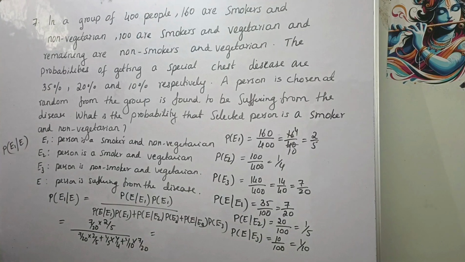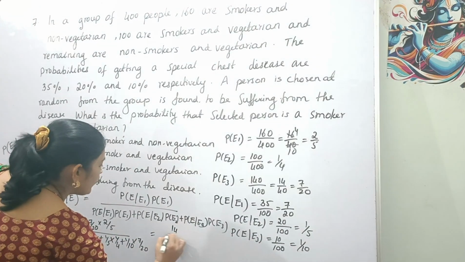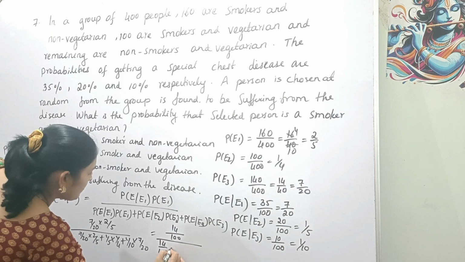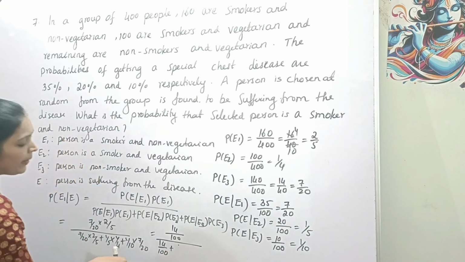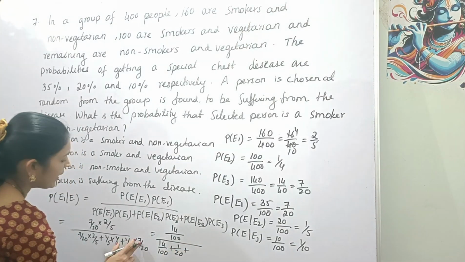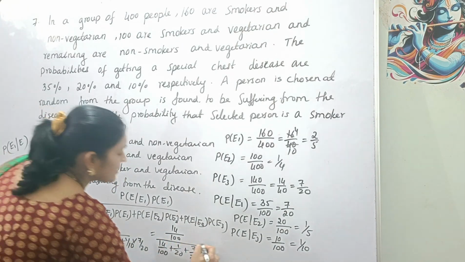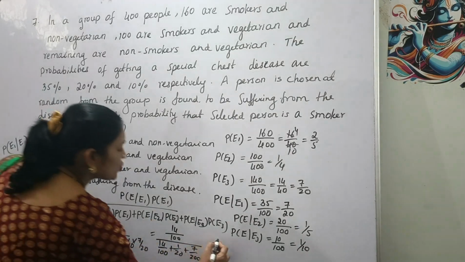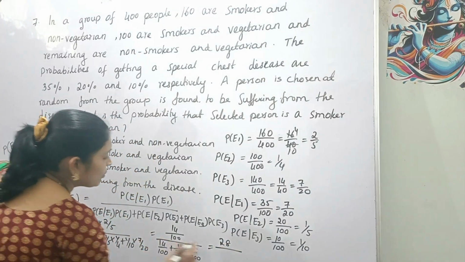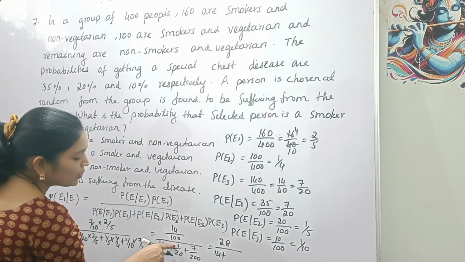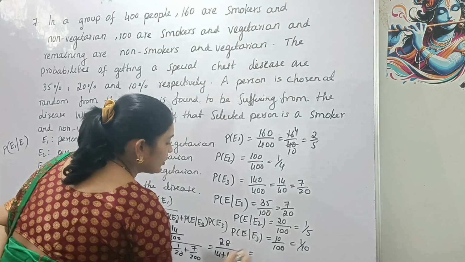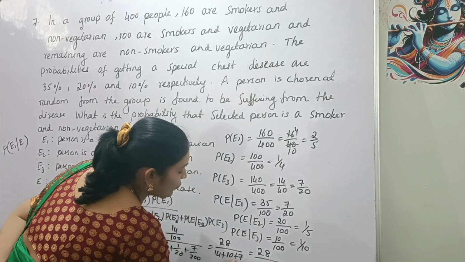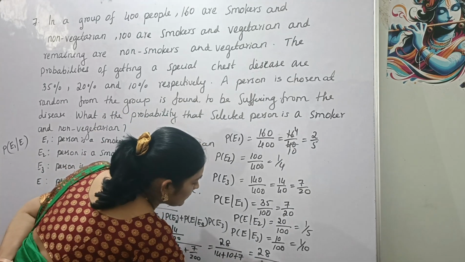That is equal to 14 by 100 divided by 14 by 100 plus 1 by 20 plus 7 by 200.